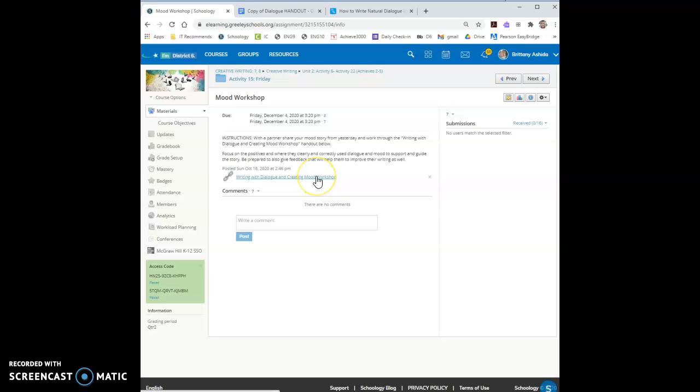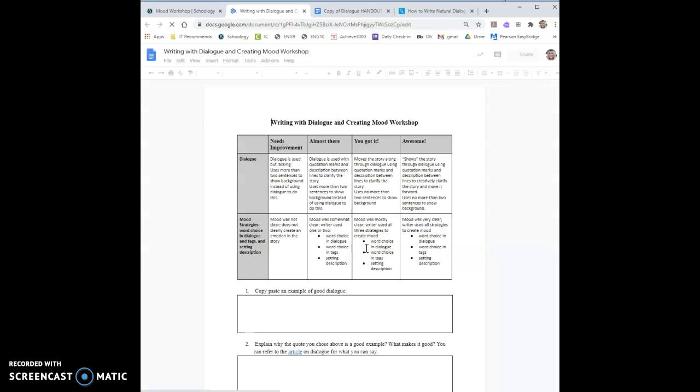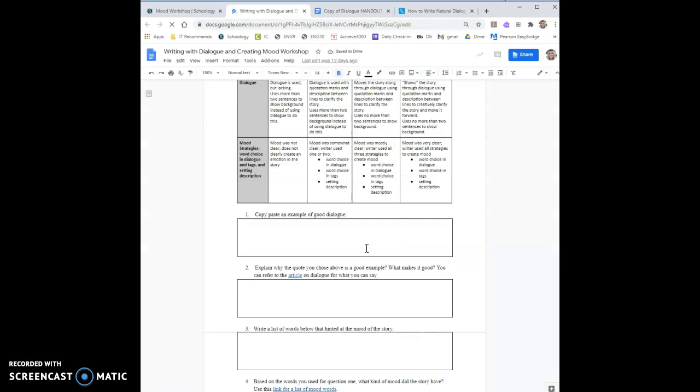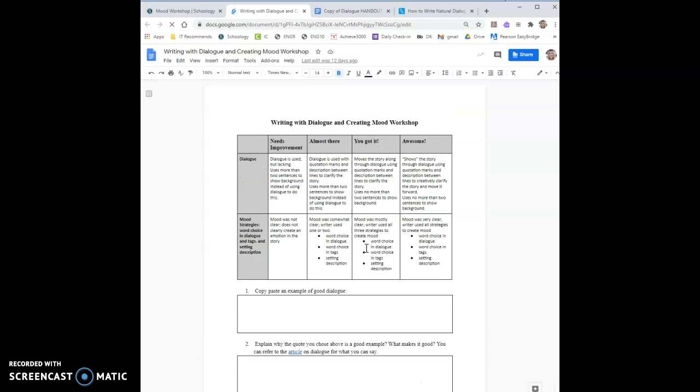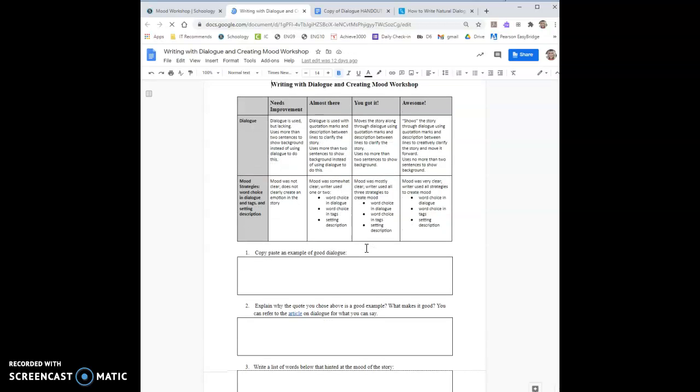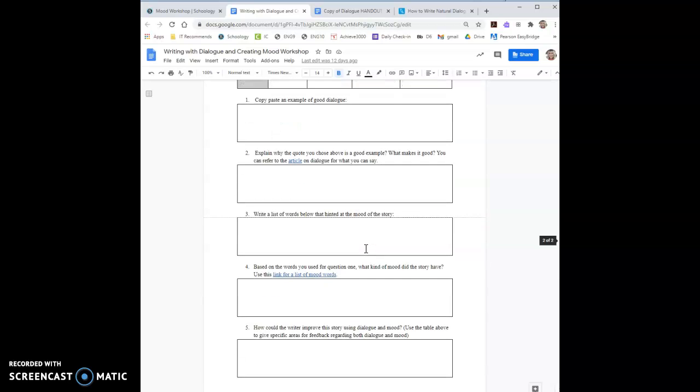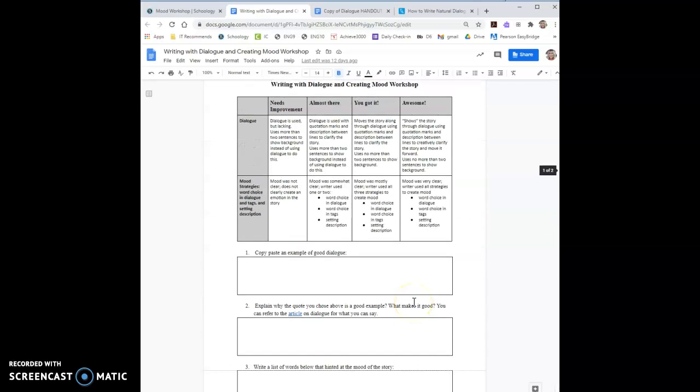Then the mood workshop is you're going to use this right here to read somebody else's writing from yesterday. So you are going to go into your dialogues on Google Docs, and you're going to share with a partner, and then you're going to take the time to write this dialogue and create a mood workshop. If you are fully online and you are not in a Zoom class to be able to trade with someone, then you'll need to do this one for your own assignment. So you have questions 1, 2, 3, 4, 5 to be able to complete for your own assignment.